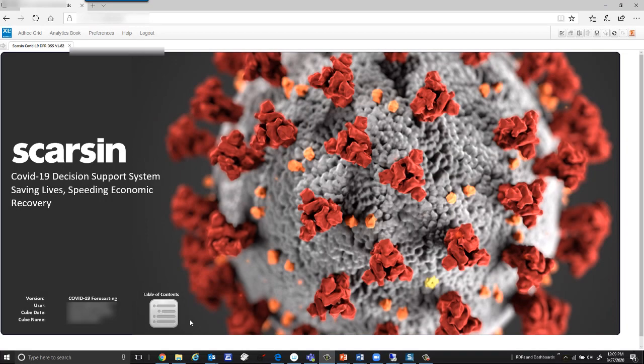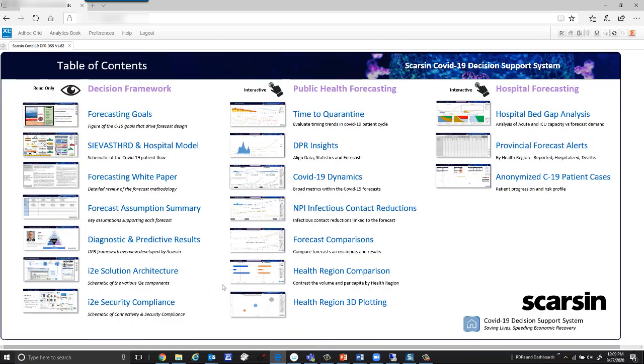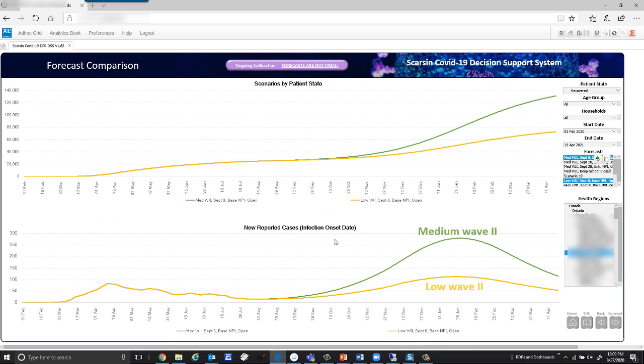Here is the web dashboard, which allows decision makers to view the results of the forecasts and gain insights. Let's move to the forecast comparison screen. Here we have the low and medium wave 2 forecasts. We will look at the medium as we already spent time on the low.